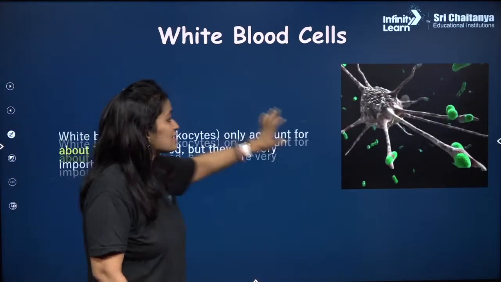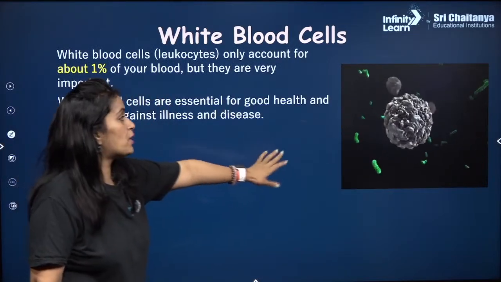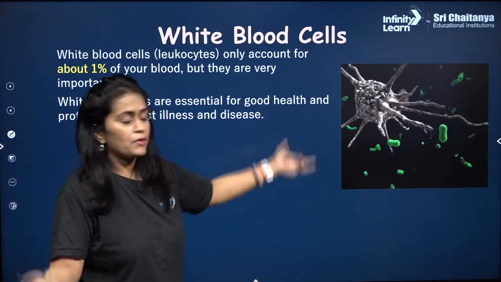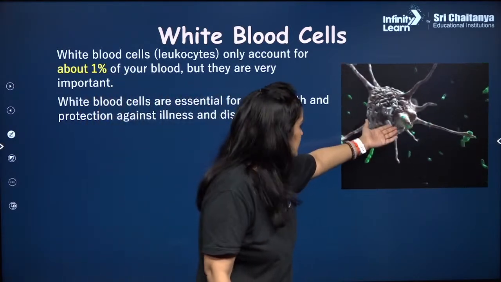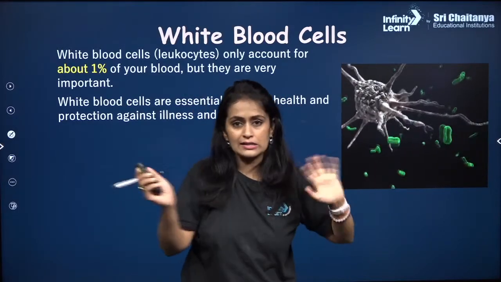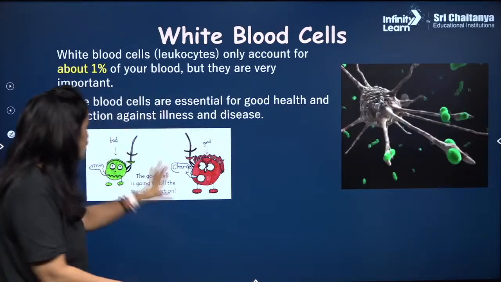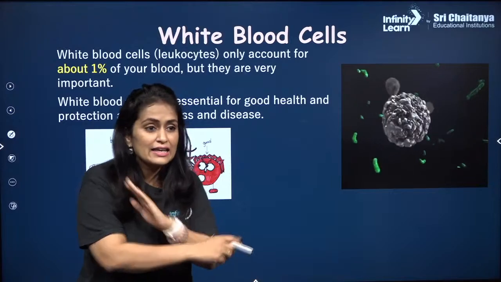Now, the white blood cells are basically colorless, they don't have color, and they don't even have any particular shape, right? They are like amoeboid cells. What's their job? देखो कैसे पकड़ पकड़ के खा जा रहा है. वो किसको पकड़ रहा है जानते हो? The pathogens, the bacteria, उसको पकड़ पकड़ के खा जाता है. So they are actually the good cells which are going to fight against the bad cells and kill them off.